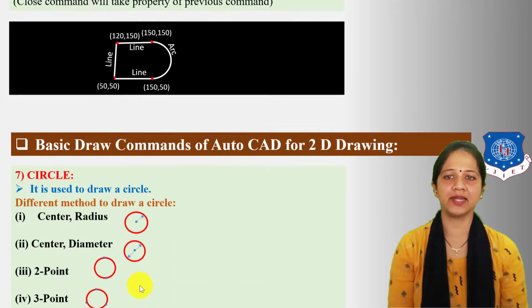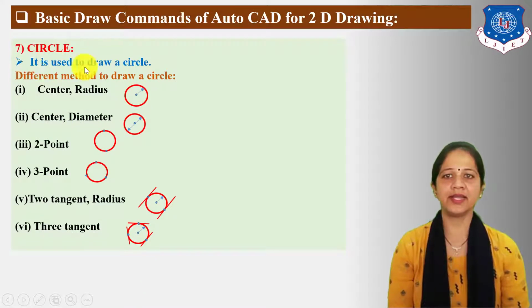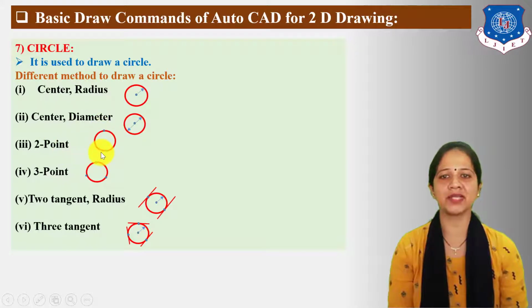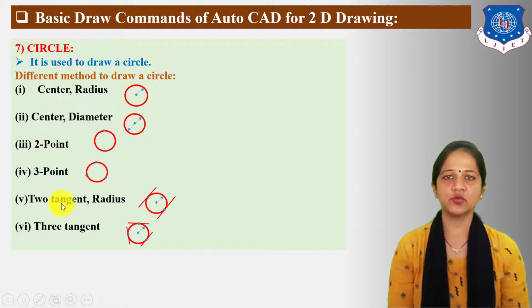Next, let us understand circle command. It is used to draw a circle. Different methods to draw a circle are center radius, center diameter, 2 point means circle passing through 2 given points, 3 points means circle passing through 3 given points, 2 tangent radius, it means circle tangent to 2 lines with fixed radius, 3 tangent, it means circle tangent to 3 line.